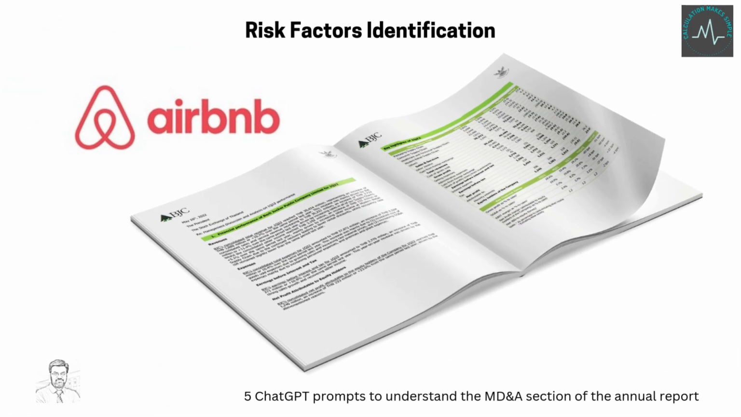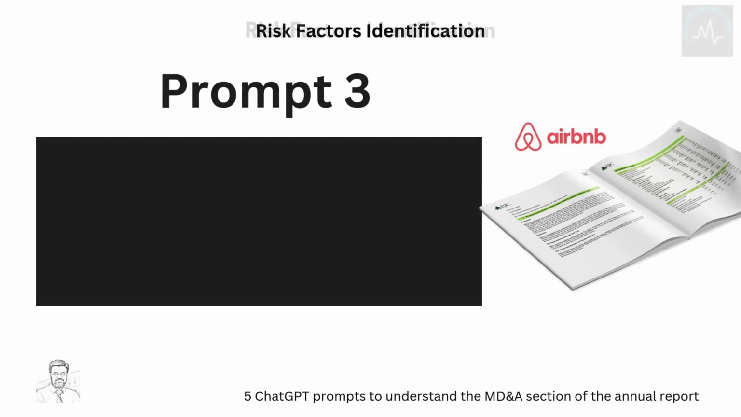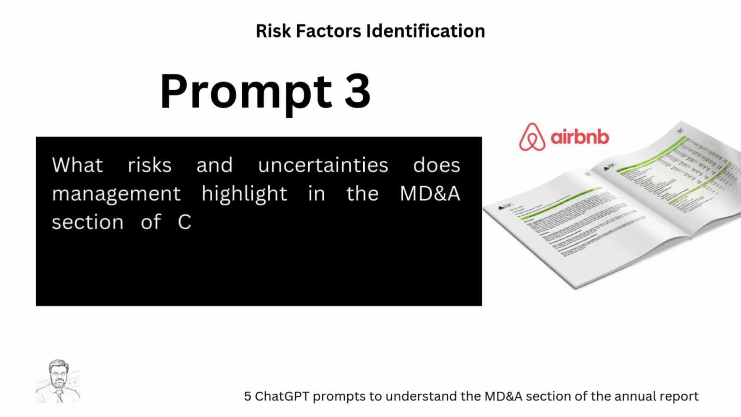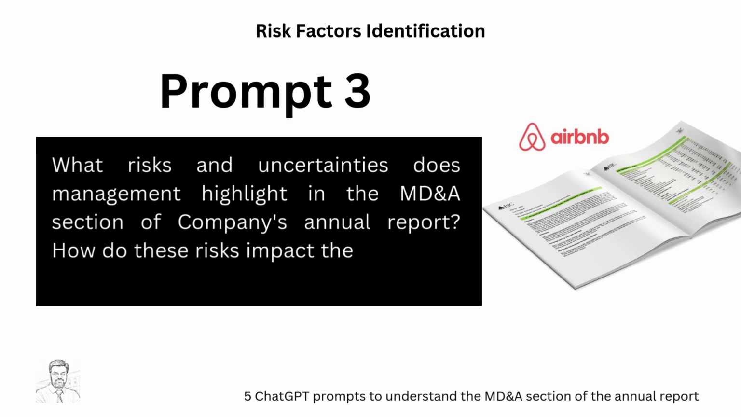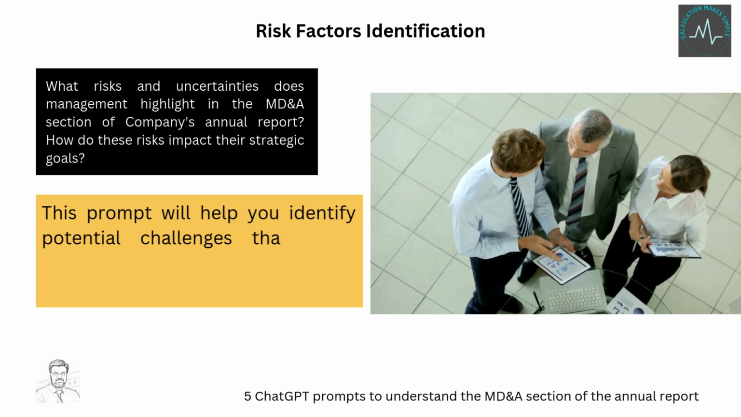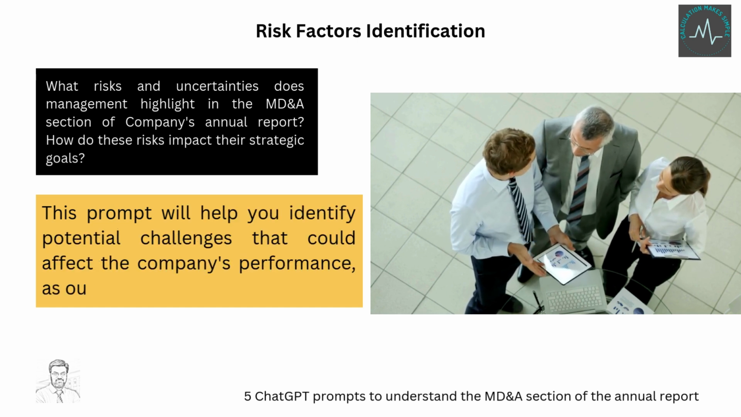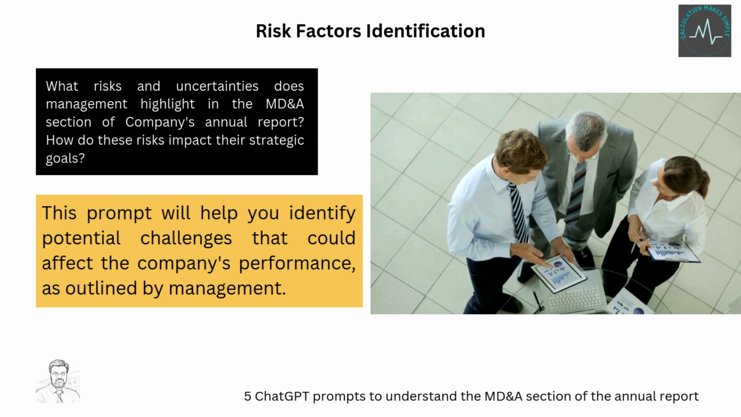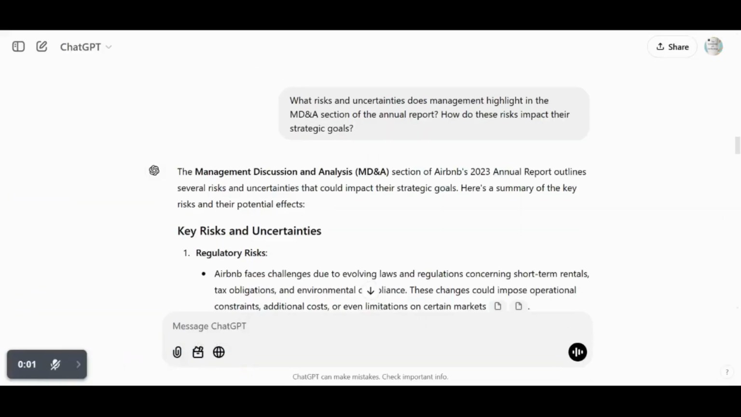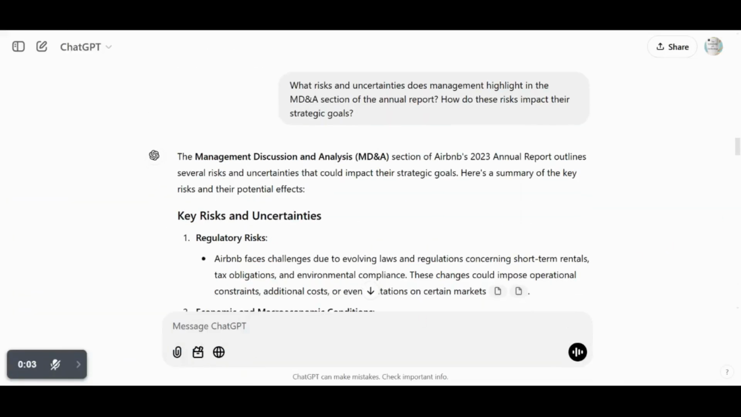Okay, next we do risk factors identification using ChatGPT. The prompt is, what risks and uncertainties does management highlight in the MD&A section of the company's annual report? How do these risks impact their strategic goals? This prompt will help you identify potential challenges that could affect the company's performance, as outlined by management. Now we inserted this prompt, and look how ChatGPT replies.